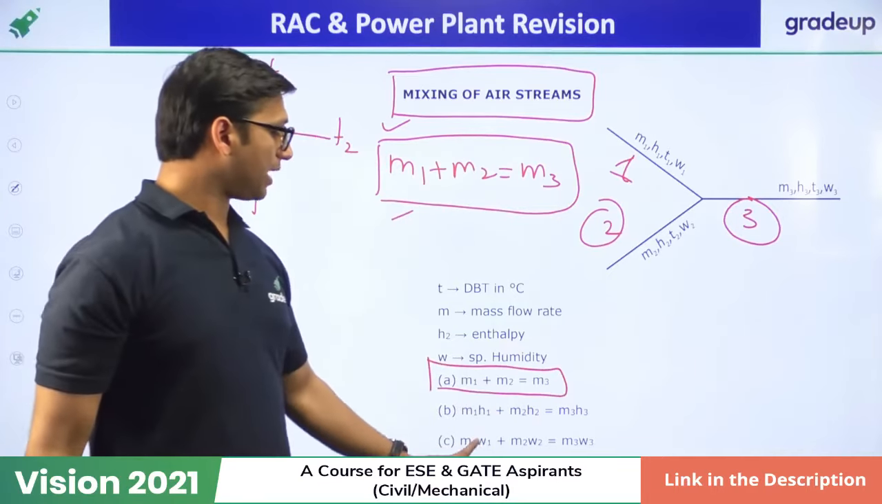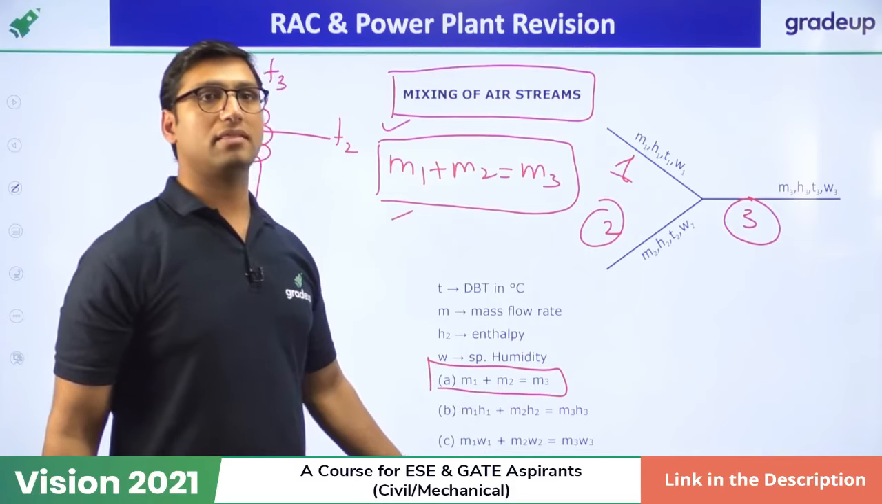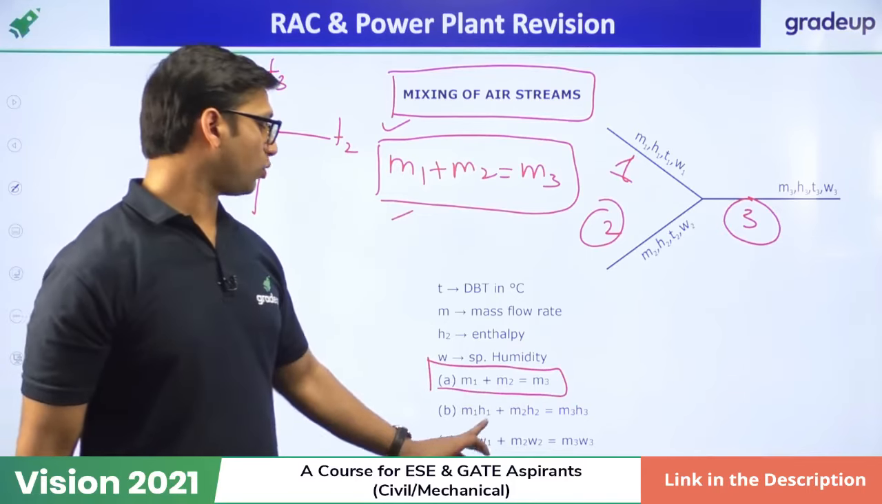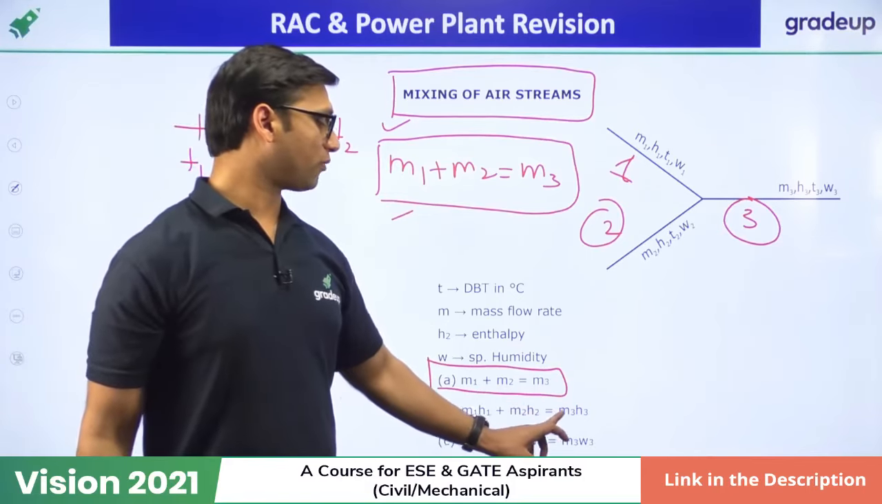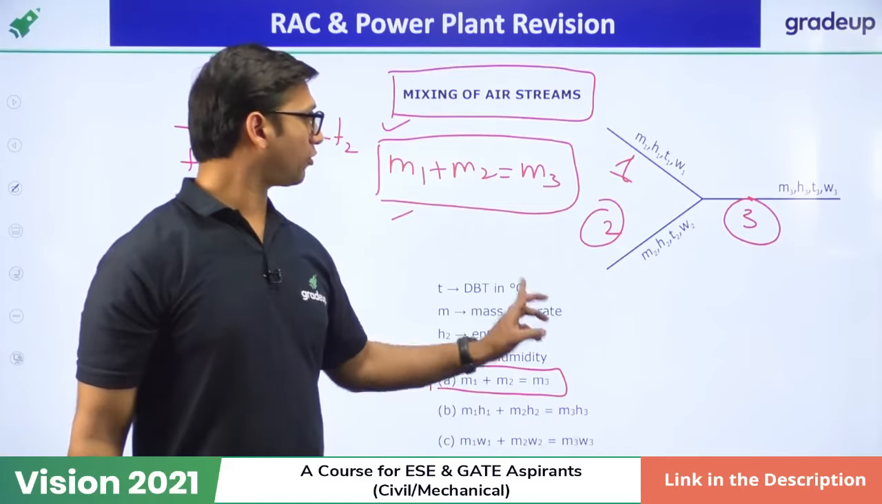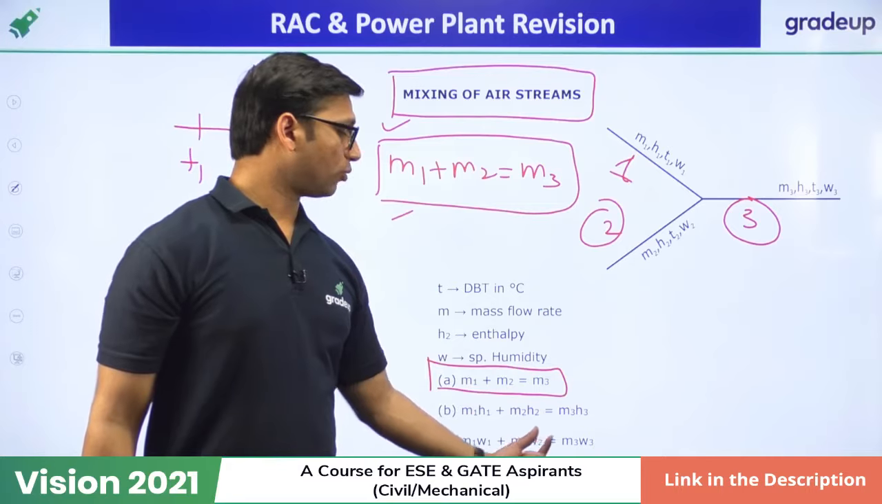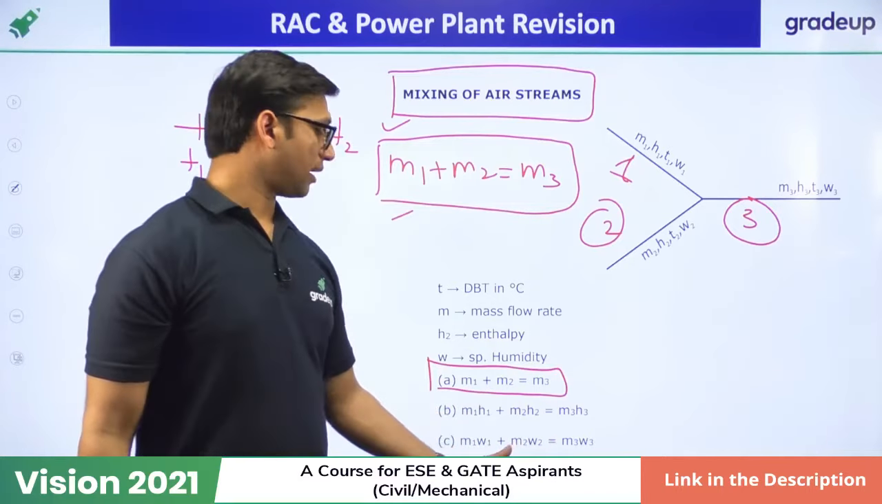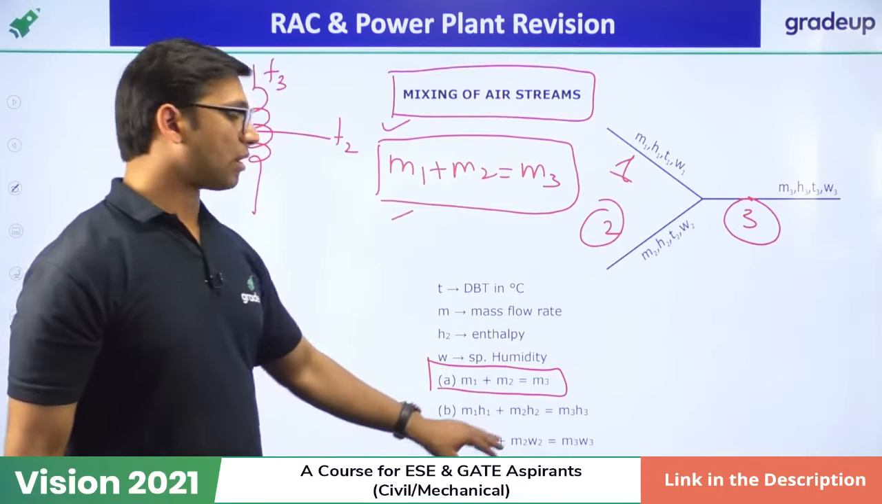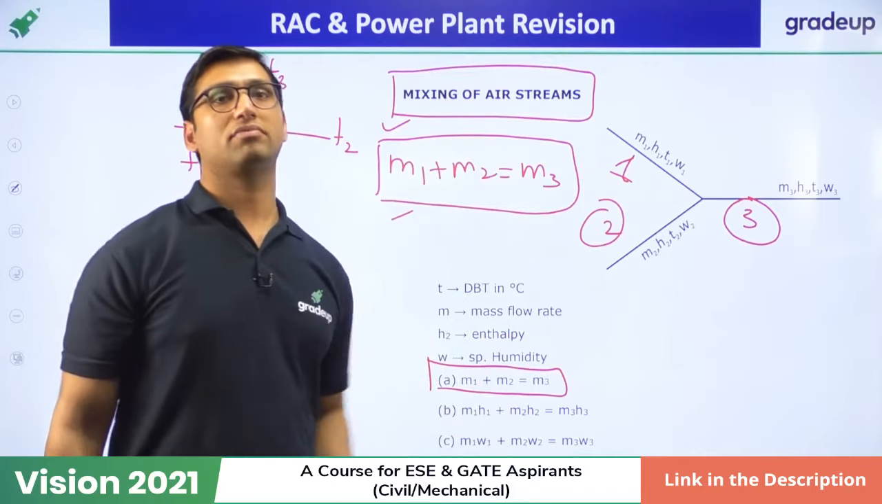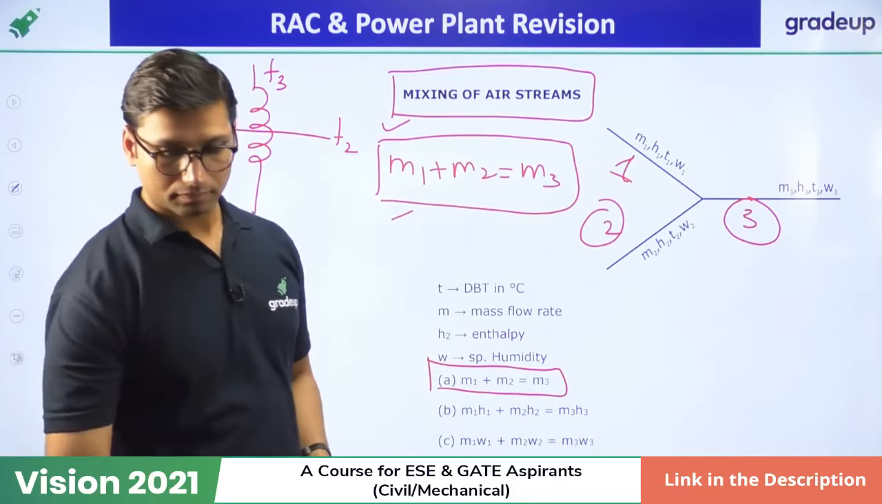But for the enthalpy, specific humidity and temperature, the formula is this. M1 into H1 plus M2 into H2 will be equal to M3 into H3, where M3 is equal to M1 plus M2. M1 into W1 plus M2 into W2 will be equal to M3 into W3, okay, where M3 is equal to this. So this formula you can use for mixing of the air stream, okay.